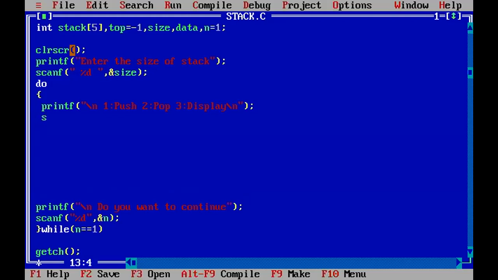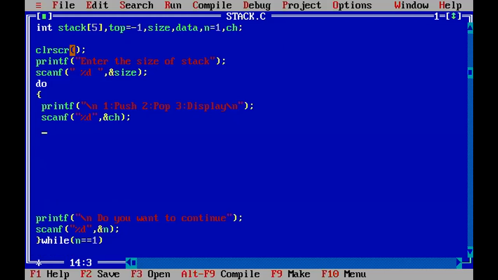ठीक आहे. ह्याच्यासाठी तुम्हाला काय करावं लागेल स्कॅन ॲप. यापैकी कोणतं ऑपरेशन तुम्हाला परफॉर्म करायचं आहे. सो फॉर दॅट पर्पज हिअर यू कॅन प्रोव्हाइड द चॉईस. हाऊ टू प्रोव्हाइड द चॉईस. फॉर द चॉईस विल टेक CH and CH declare करें, comma CH. ठीक है. Suppose if you enter 1, so automatically push operation will be performed, and if you enter 2, so pop operation will be performed. If you enter 3, so pop operation will be performed. Now this CH we need to pass through the switch case.